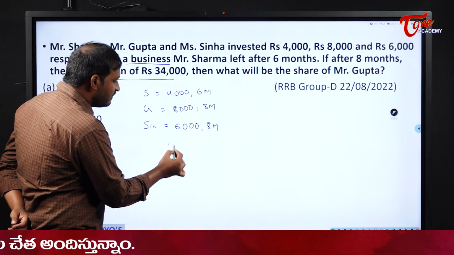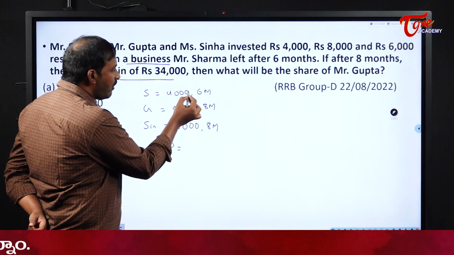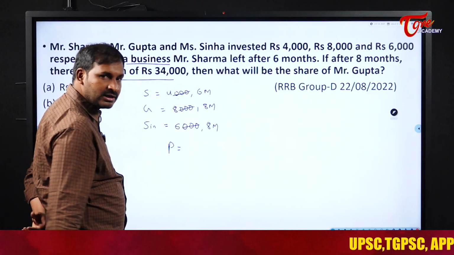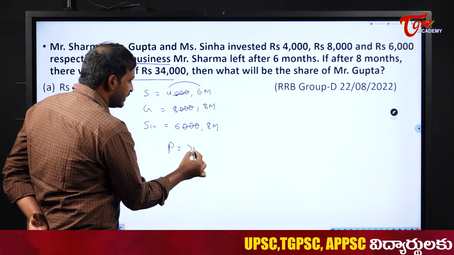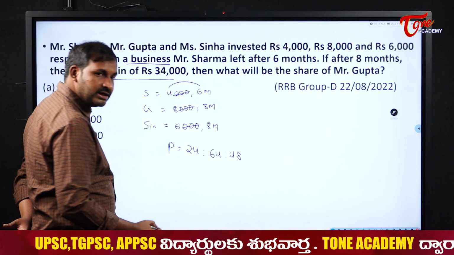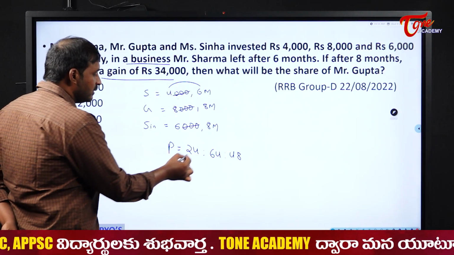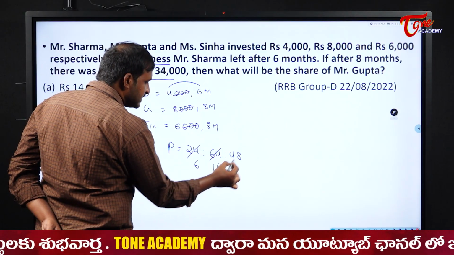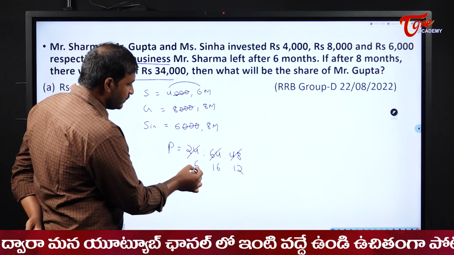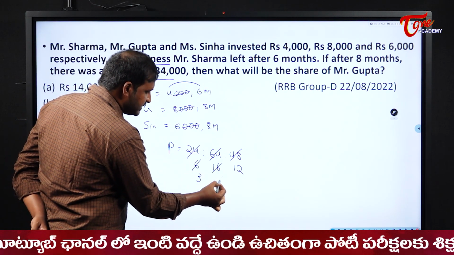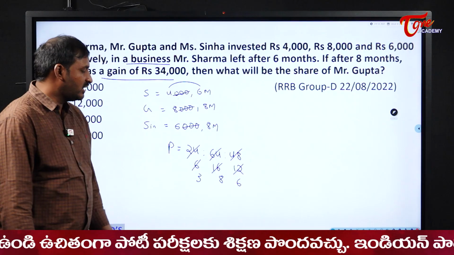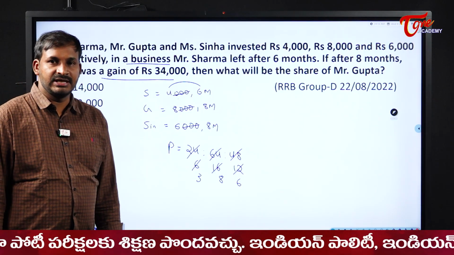Okay, now the profit ratio will become what? Investment into time period. Anyway, all the three are thousands, right? You can neglect it here itself, students. Waste of time carrying forward those things. So 4 6s are 24, 8 8s are 64, 6 8s are 48. So in what table can I cancel it? I can cancel in the 4 table: 4 6s are 24, 4 16s are 64, 4 12s are 48. Next once again in the 2 table: 2 3s are 6, 2 8s are 16, 2 6s are 12. So finally I got here 3 is to 8 is to 6.